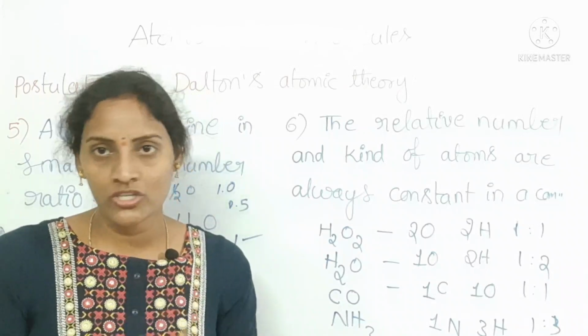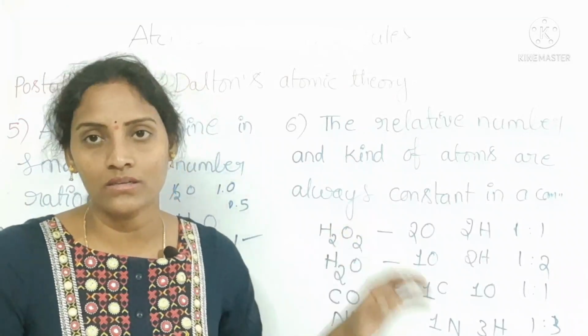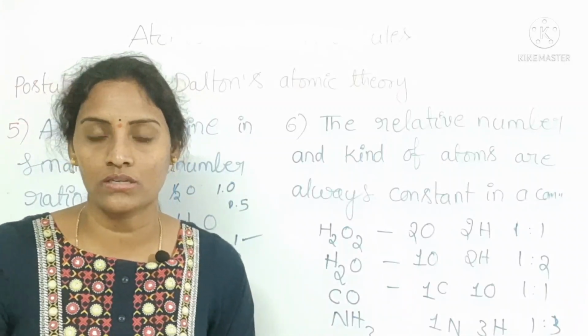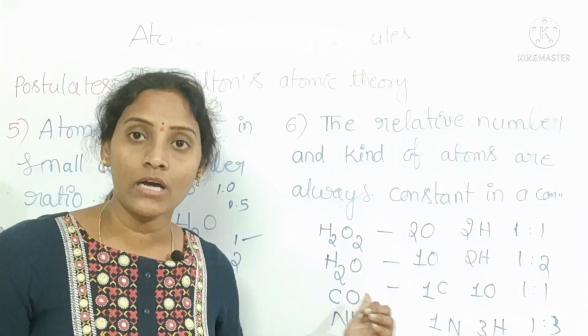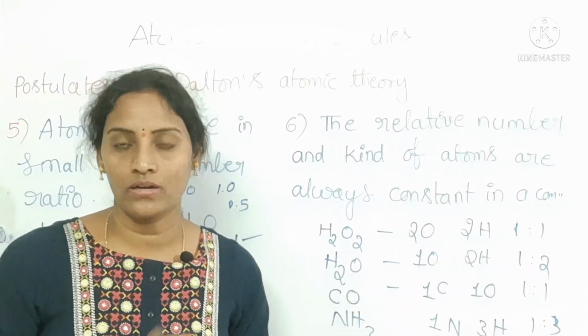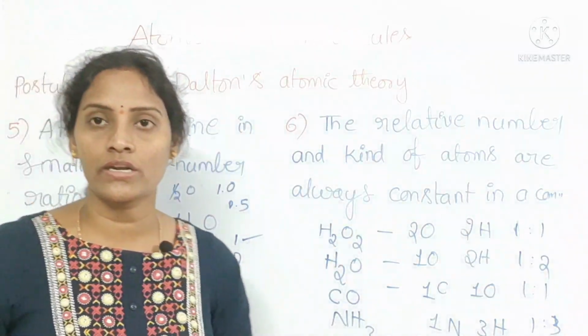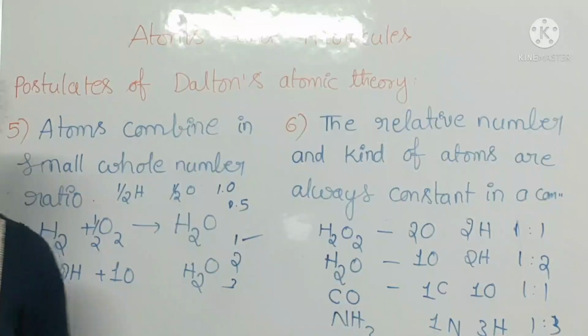There is no chance to form carbon monoxide from hydrogen and carbon, or hydrogen and oxygen. Is it clear? This is about the sixth postulate of Dalton's atomic theory.